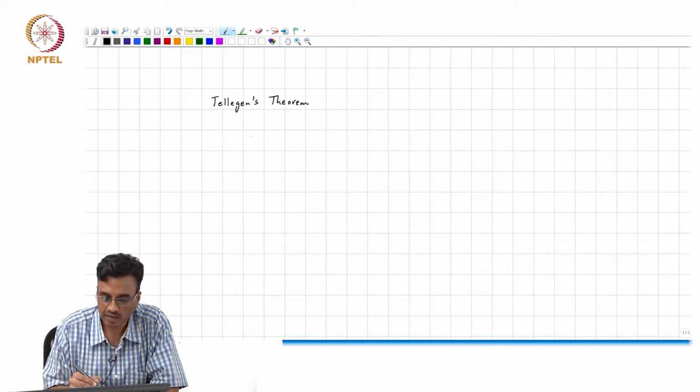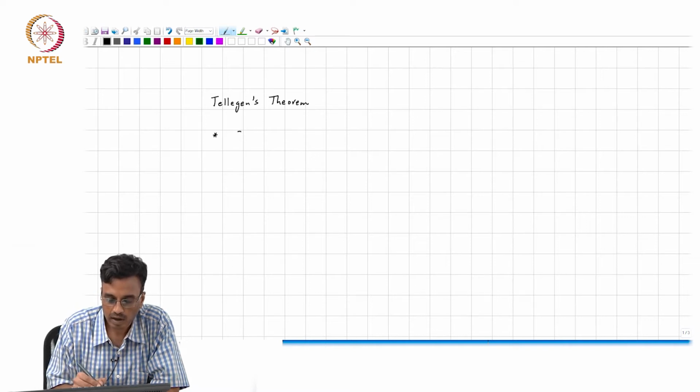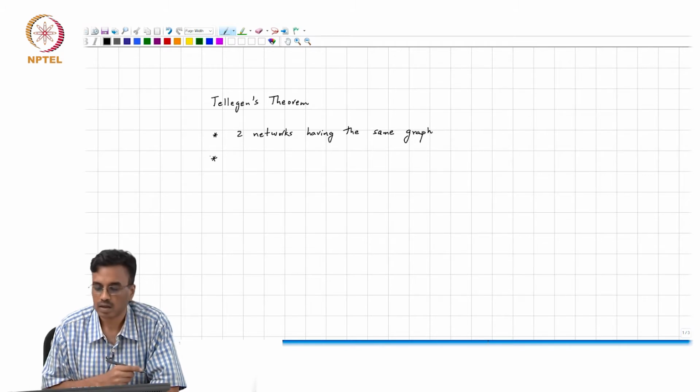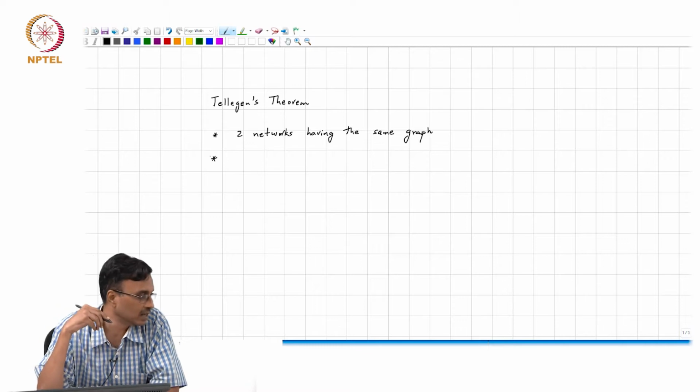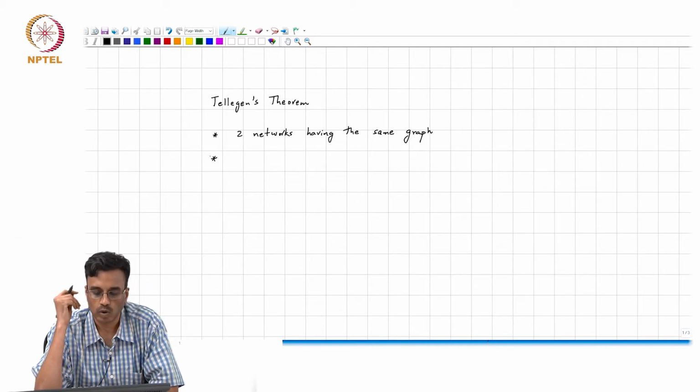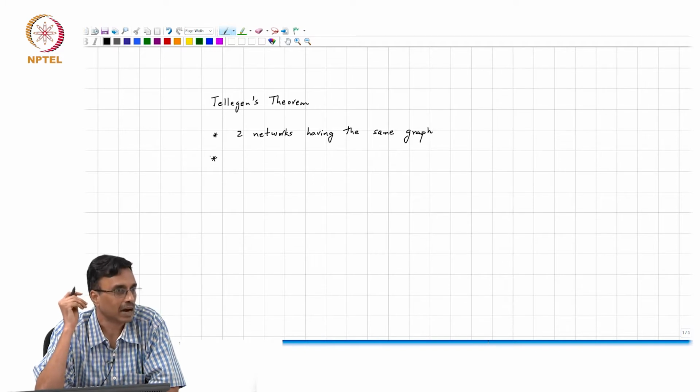Tellegen's theorem pertains to two networks having the same graph. Is it necessary that the two networks be linear? There is nothing that says that the networks have to be linear or time invariant. So, the only requirement is that the two networks have the same graph.